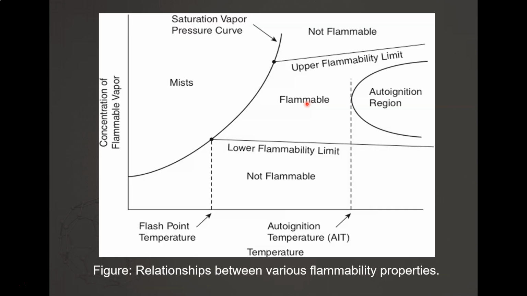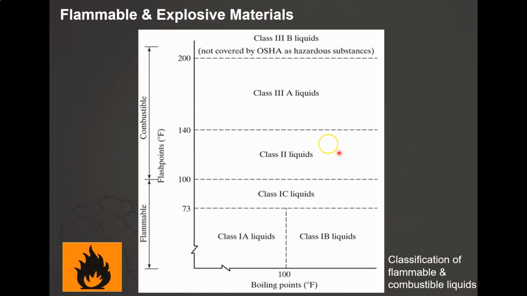Through these LFL and UFL limits, all materials can be classified based on their class. These classes will be determined through their flash point. So you have your flammable and also combustible material. This is the classification of flammable and combustible liquids, with boiling points of 100 Fahrenheit.